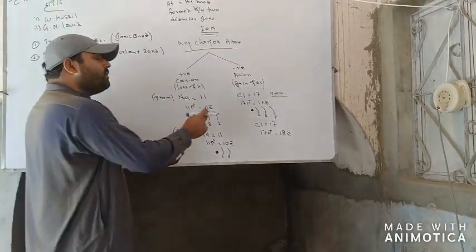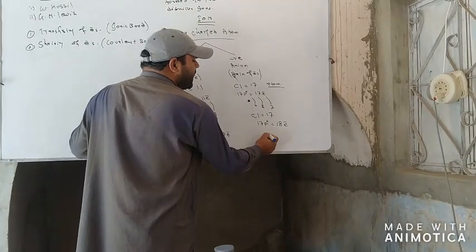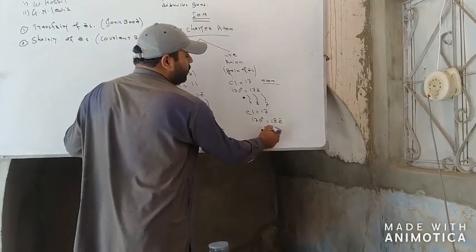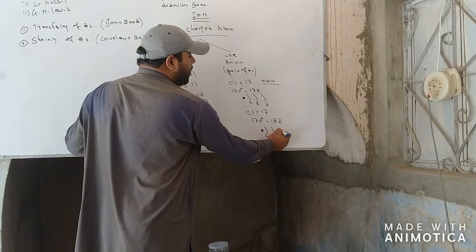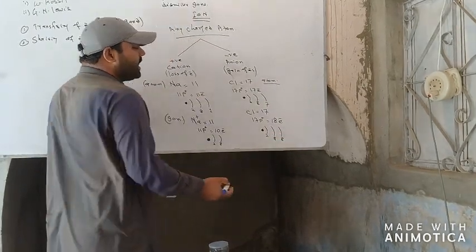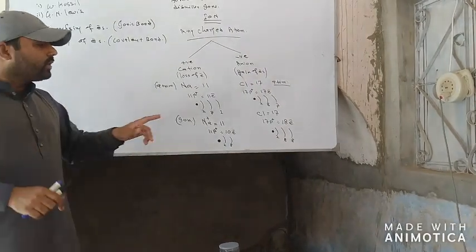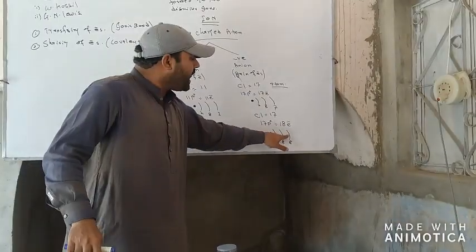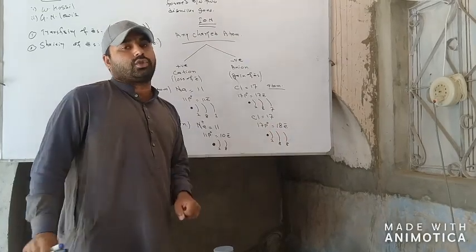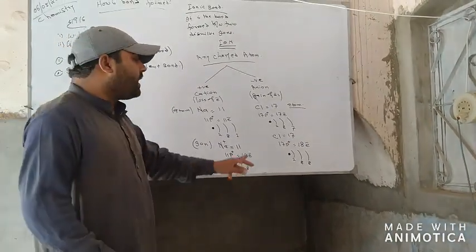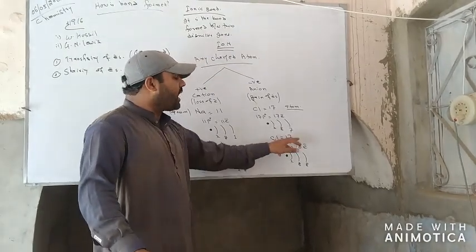Here if we distribute these 18 electrons in the available orbitals, this is the nucleus. First shell 2 electrons, second shell 8 electrons, and the last shell also has 8 electrons. Here we see that chlorine has completed its outermost shell with 8 electrons. Now there is an imbalance of charges.